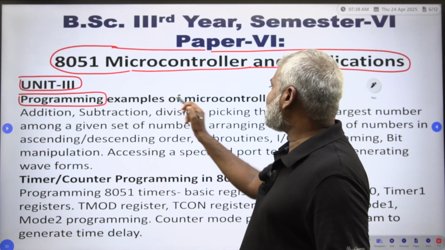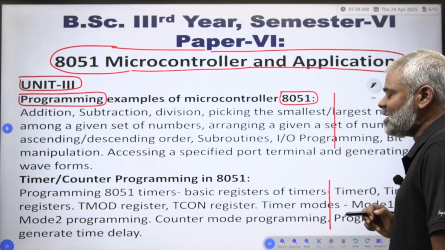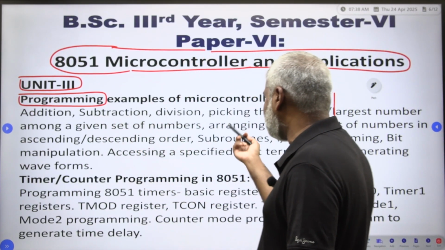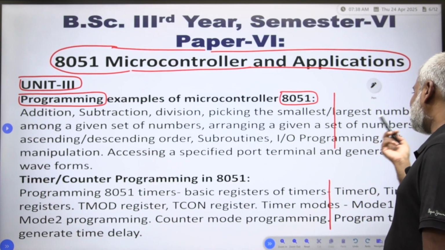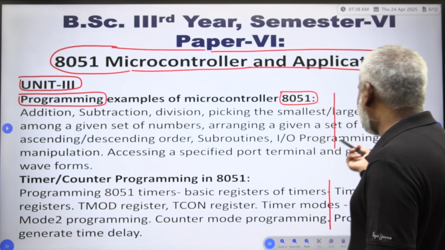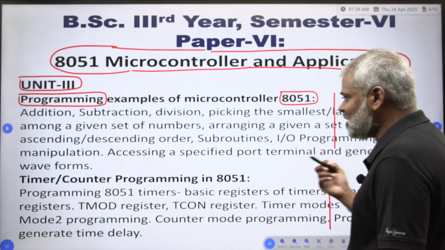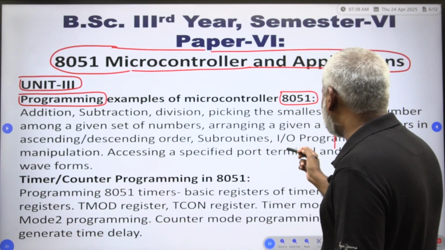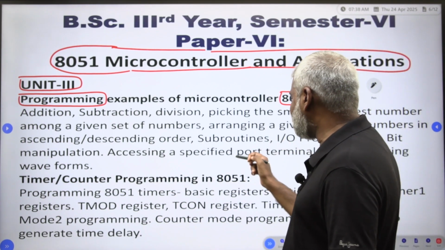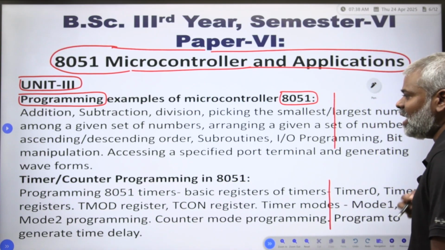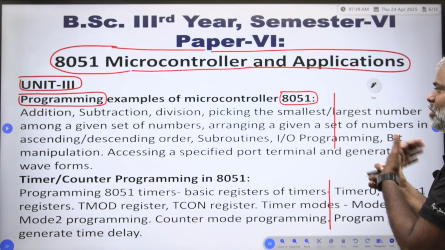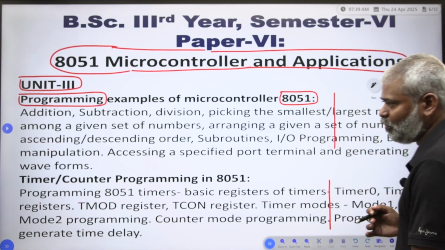So, programming examples of the microcontroller 8051. What are the programs? Addition, subtraction, division, picking the smallest and largest number among a given set of numbers, arranging a given set of numbers in ascending and descending order, subroutines, input output programming, bit manipulation, accessing a specified port terminal and generating waveforms. These are the programming examples of the microcontroller 8051.